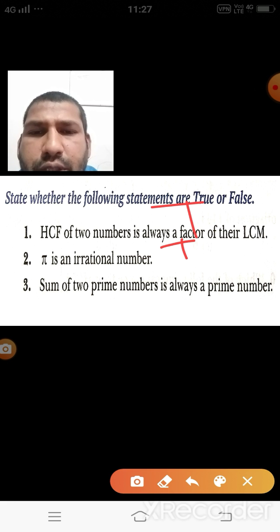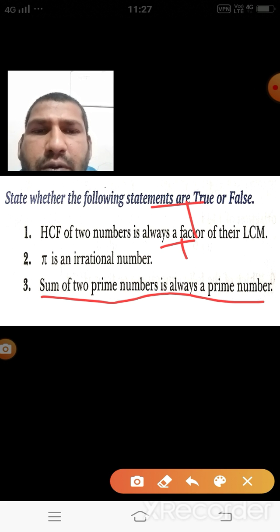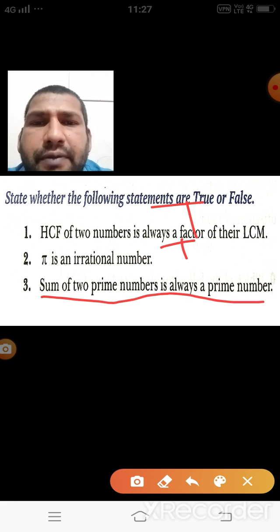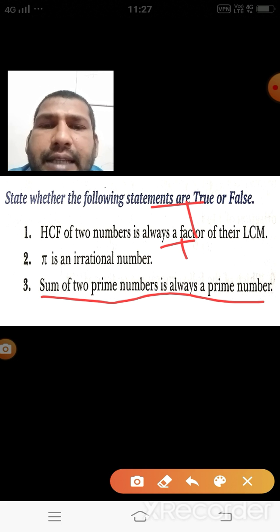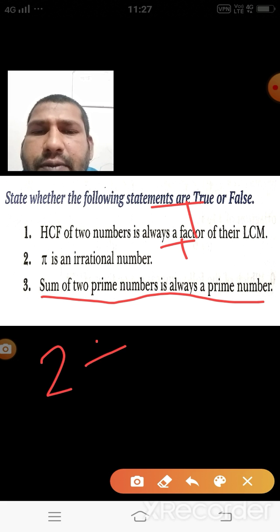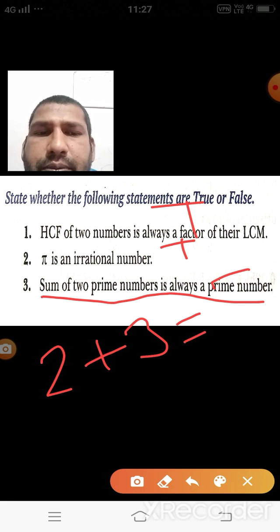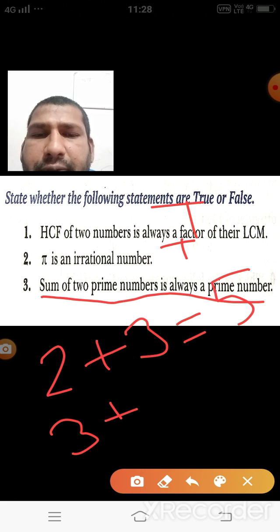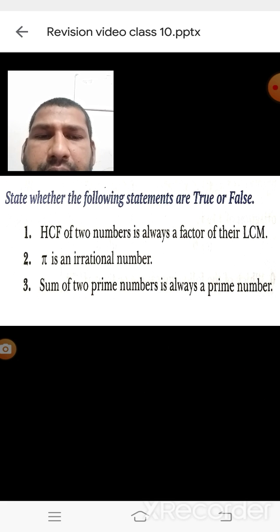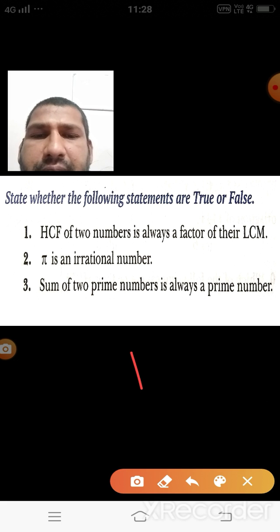Now we are on the third question. Sum of two prime numbers is always a prime number. What we know, prime numbers are 2, 3, 5, 7. The question is about any two prime numbers being added. If you add 2 and 3, yes, we get a prime number. But if you add 3 and 5, these two are also prime numbers, then we get 8, and 8 is a composite number. It means that this statement is false.